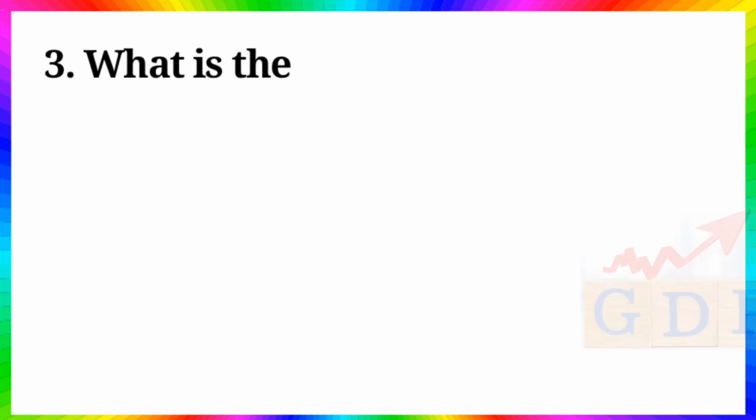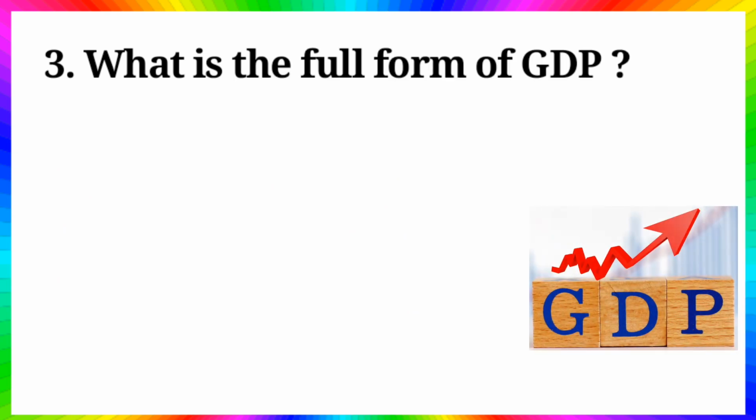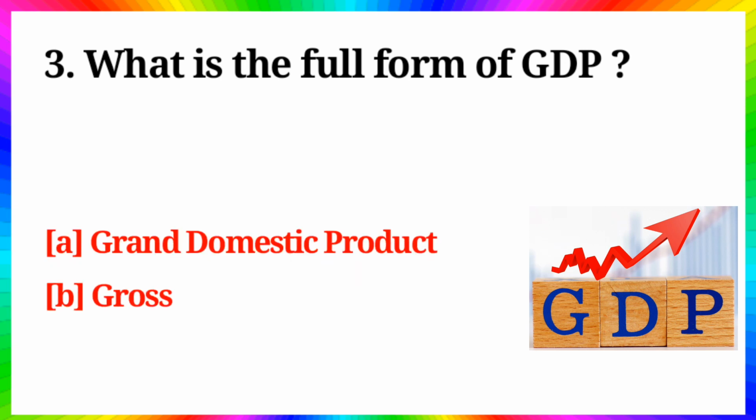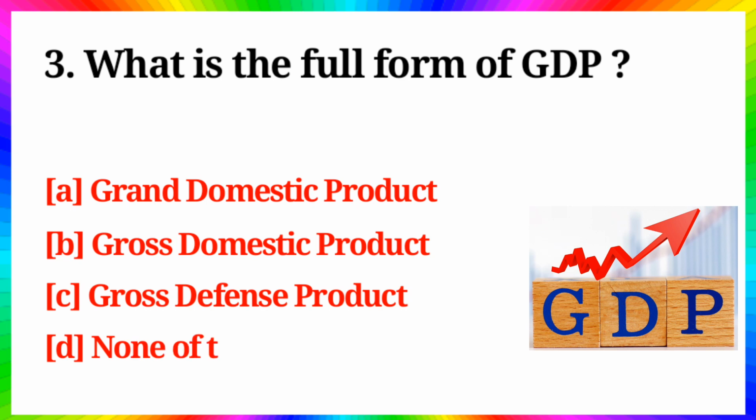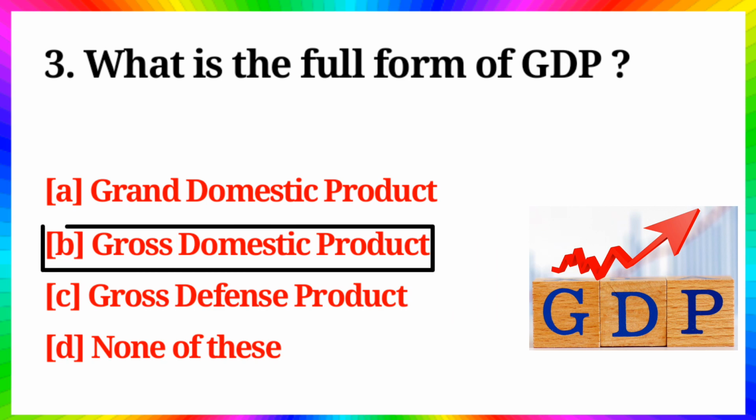Question number 3. What is the full form of GDP? Option A. Grand Domestic Product. B. Gross Domestic Product. C. Gross Defense Product. D. None of these. Answer is option B. Gross Domestic Product.